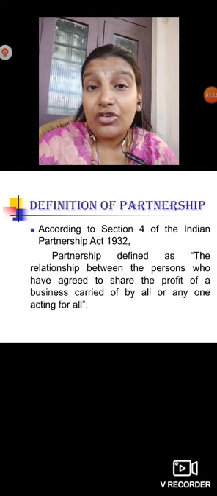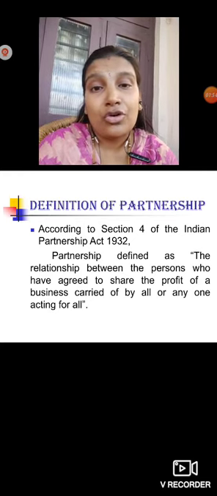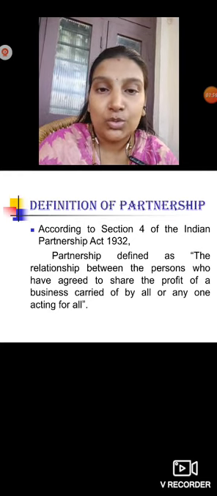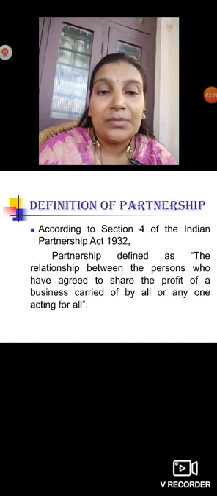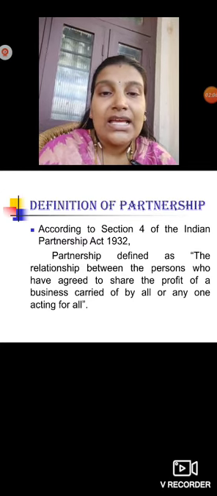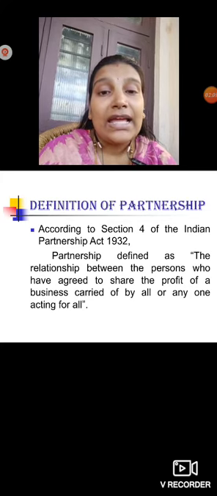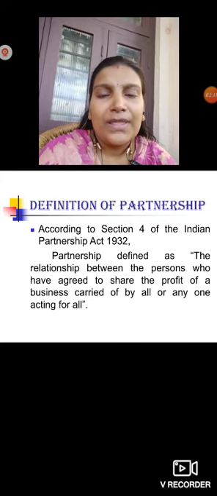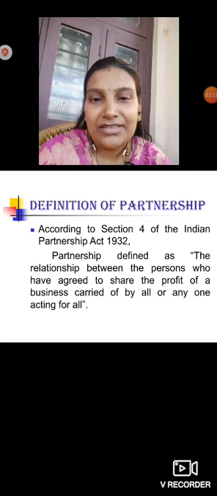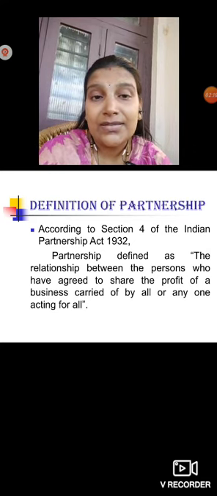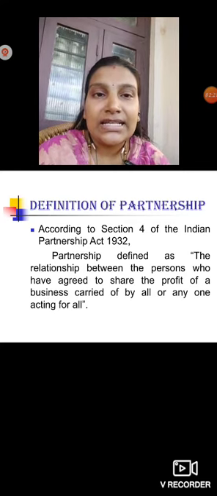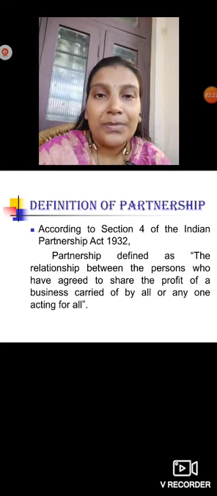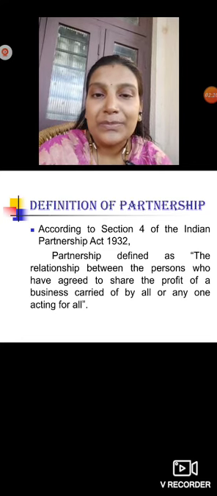Then, what is the definition of partnership? According to Section 4 of the Indian Partnership Act 1932, partnership is defined as the relationship between the persons who have agreed to share the profit of a business carried on by all or any one acting for all. So what does this definition tell us? It tells us the relationship between the persons who have agreed. Partnership means it is the relationship between the persons who have agreed to carry on the business.